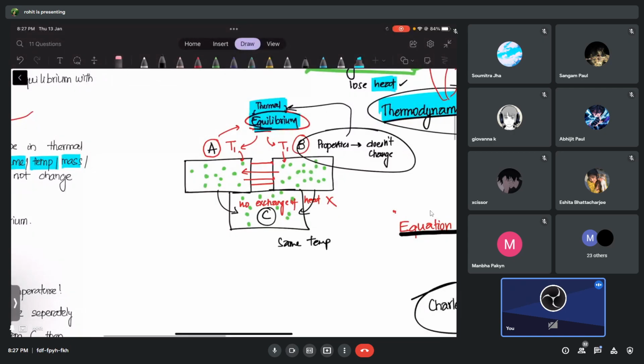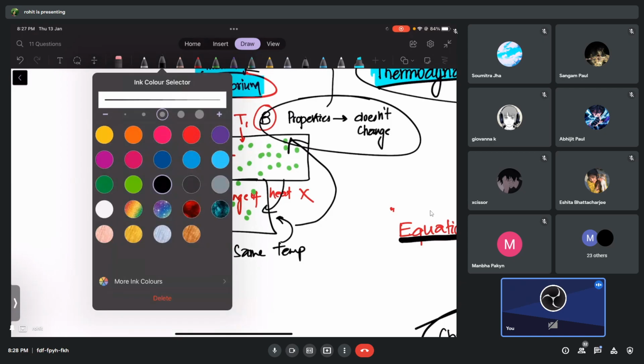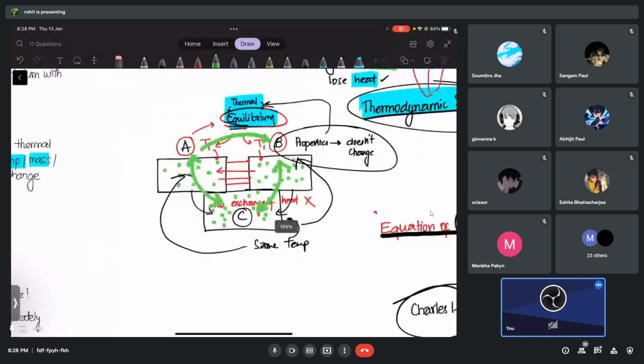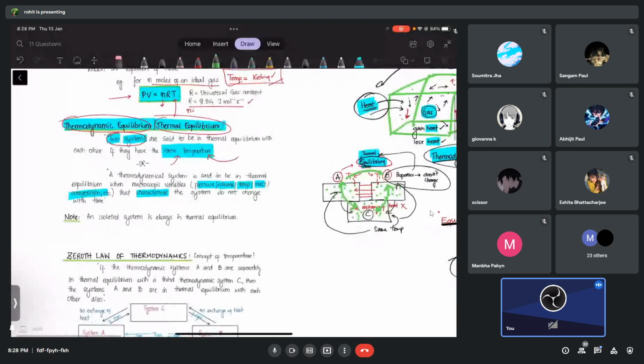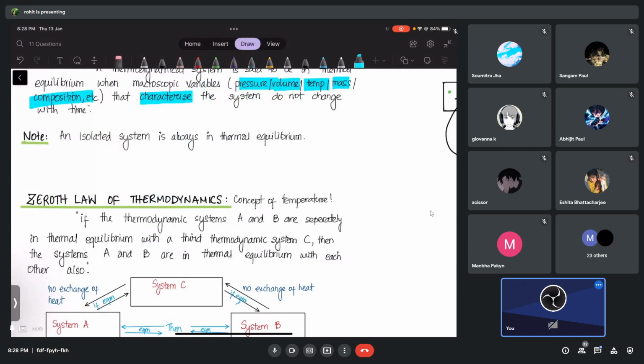There can be a third system which is at the same temperature as system B and system A. Then you will notice they will not exchange heat or their properties; nothing much is going to happen. In this condition, A is in thermal equilibrium with C, A is in thermal equilibrium with B, and B is also in thermal equilibrium with C. I think this part is quite easy, not so difficult. Then this is an easy note here. I think you can understand this one.